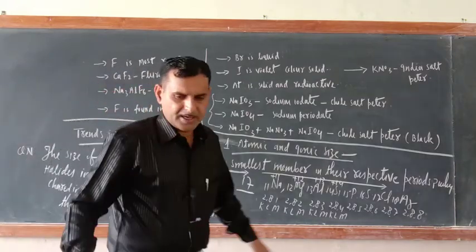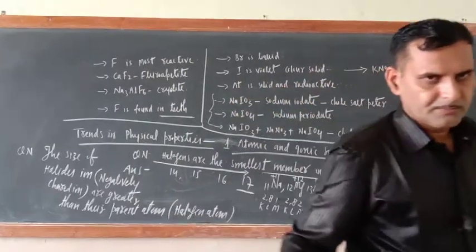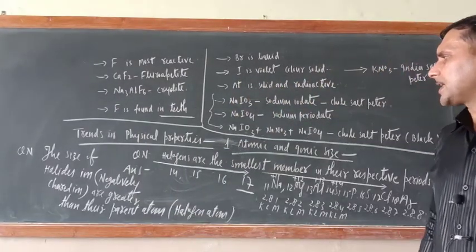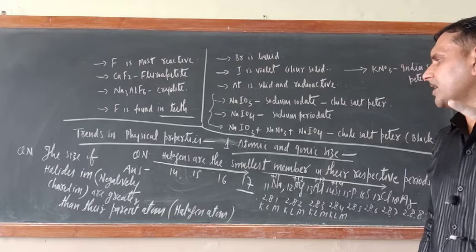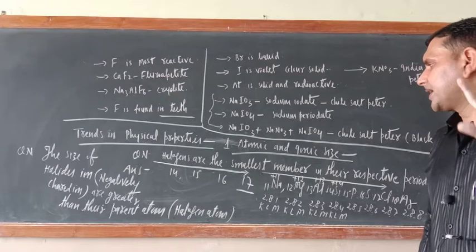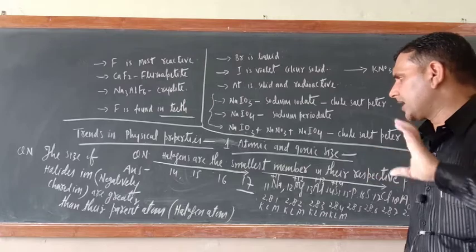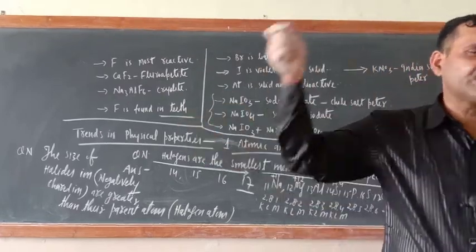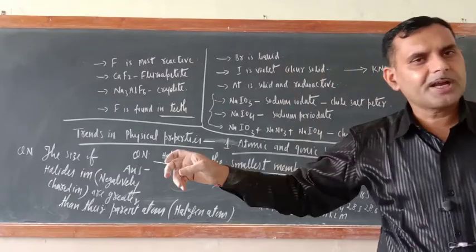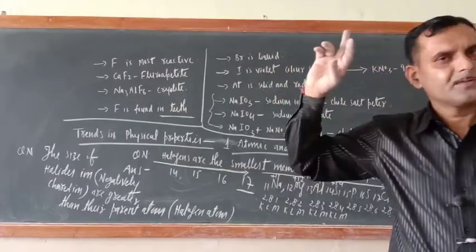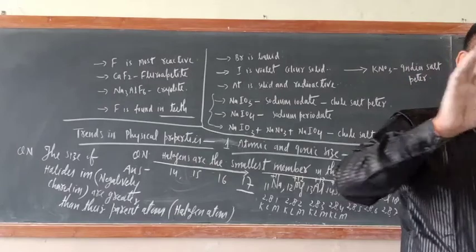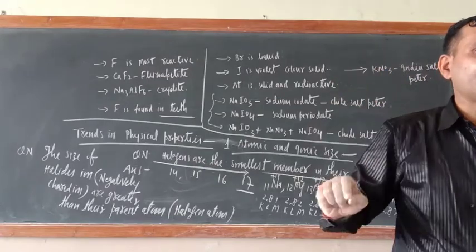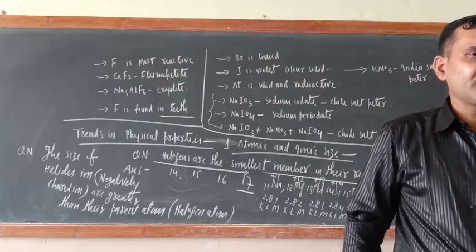I will rub this side and will explain you. First, did you understand the question? The question is very simple. The size of halide ions, meaning negatively charged ions, is greater than their parent atom. F negative is greater than fluorine, Cl negative is greater than chlorine, Br negative is greater than Br, I negative is greater than I. F, Cl, Br, I are the parent atoms, the parent halogens.